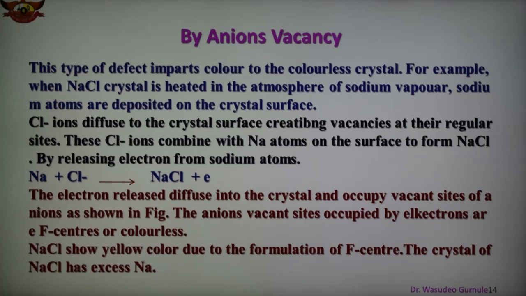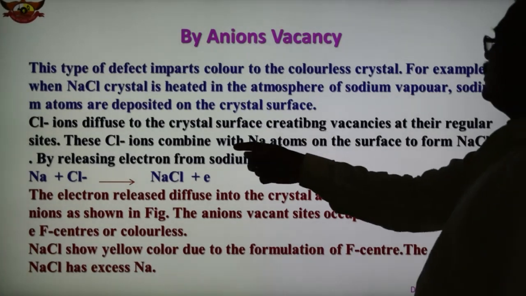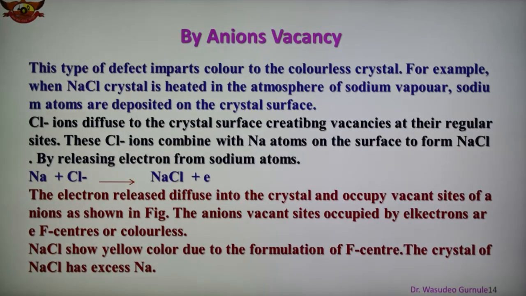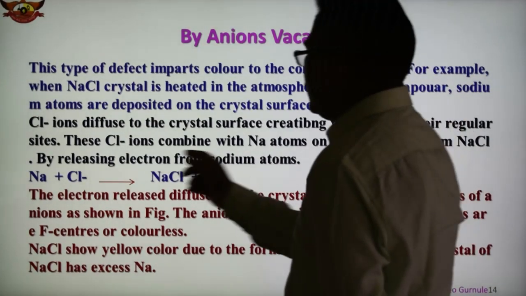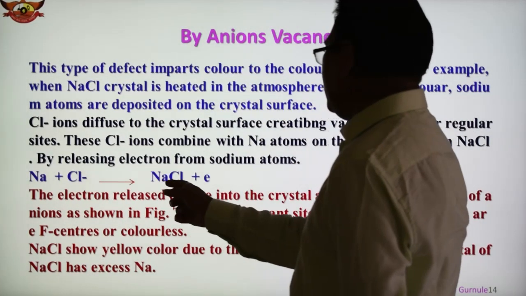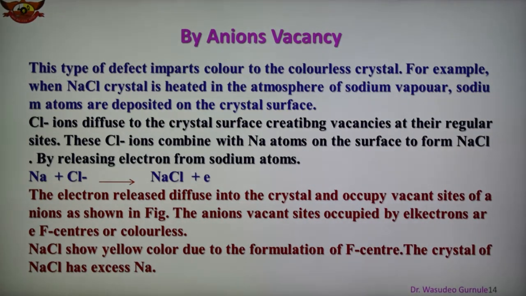There is also a metal deficiency due to the cation here. So these types of defects are found in this case. Here, the chloride ions diffuse to the crystal surface, creating vacancies at their regular sites, and the chloride ions combine with sodium atoms on the surface to form NaCl by releasing an electron from the sodium atom. So sodium loses one electron, Na plus and Cl combine, NaCl is formed and the electron is released. The electrons released diffuse into the crystal and occupy vacant sites.